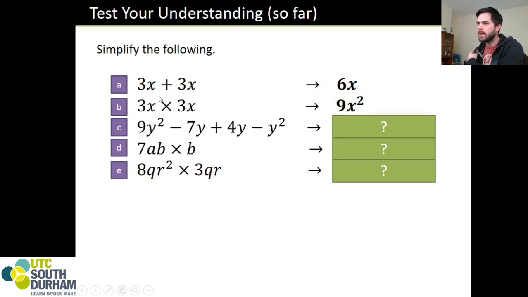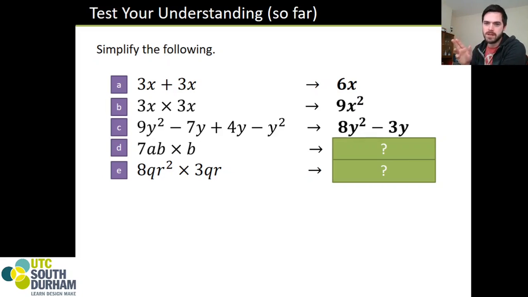Here we need to think about gathering the like terms again, so 9y squared minus y squared and minus 7y plus 4y. Be very careful about adding and subtracting negative numbers. You might want to check that out in another video, if/when I get around to it, or from the plethora of other videos on YouTube.